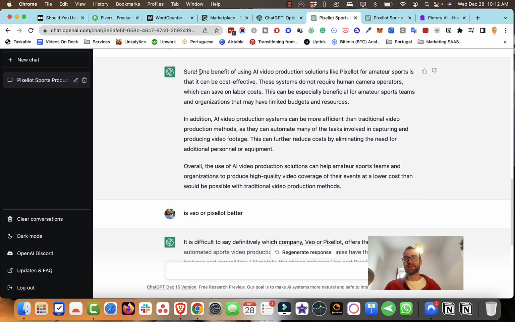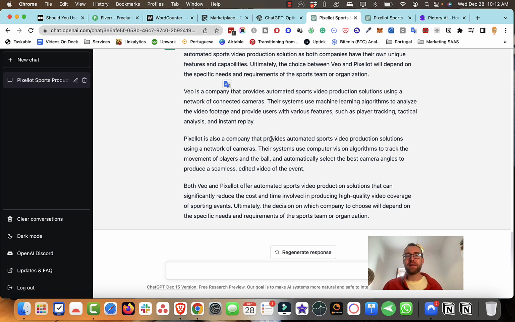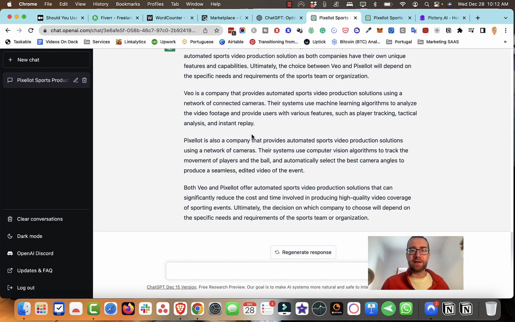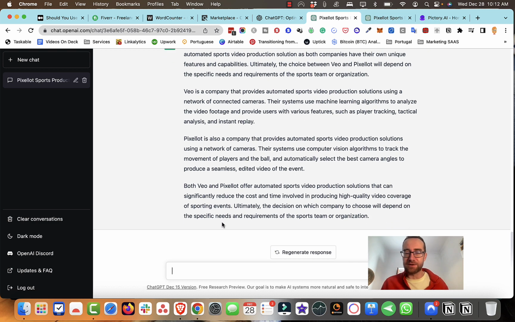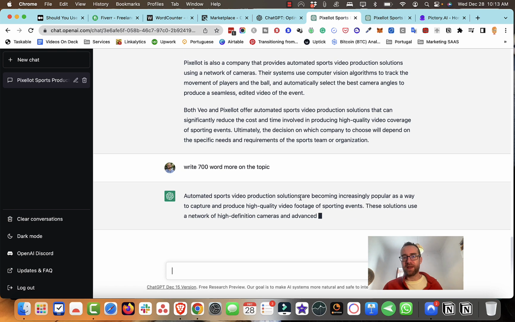And you can see it says, sure, one benefit. And then I asked, there's another competitor in the marketplace, is Veo or Pixellot better? And it wrote, it's difficult to say. So that took me about, I don't know, 2 minutes to do. And you can ask it to expand and all these kinds of things, write 700 words on the topic, let's say, and it will just go and write it.